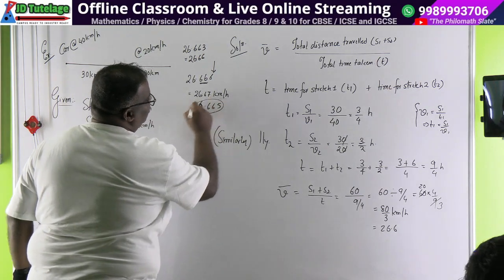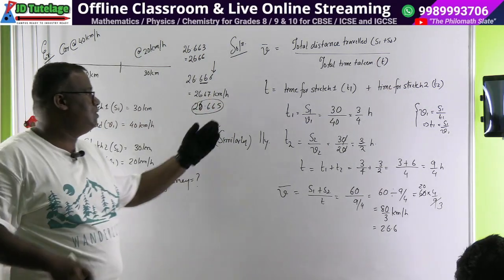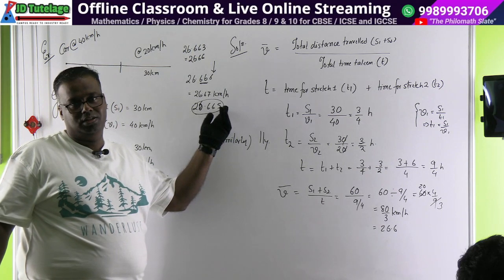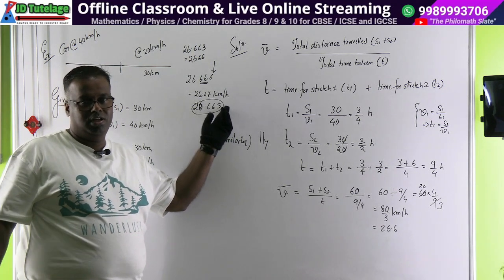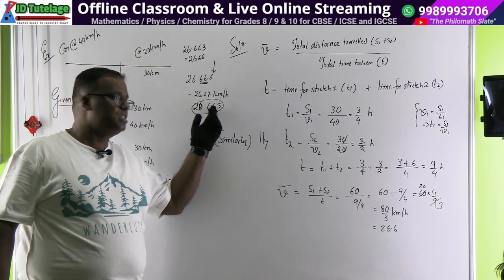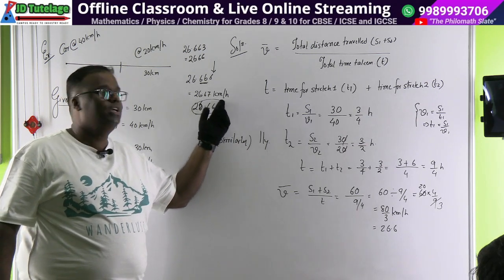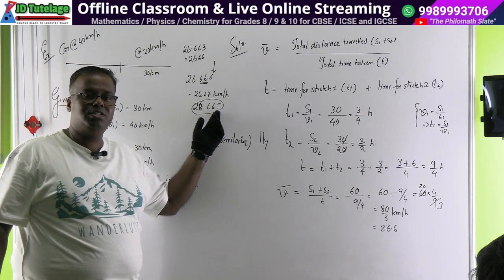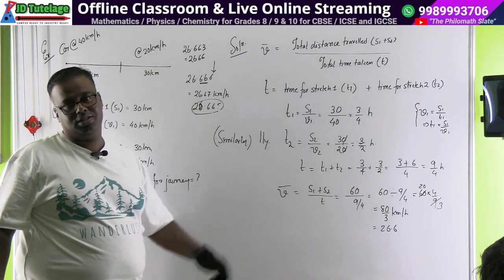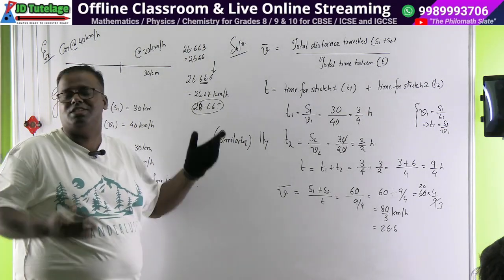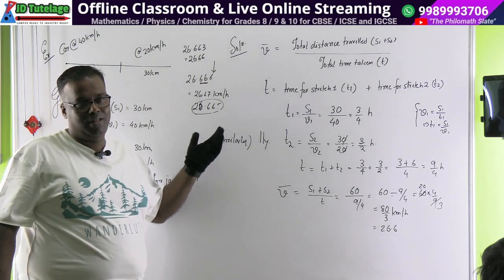If it is 26.665, now what will you do? At your level, or a Cambridge student, will still increment it. But the actual rule is you need to look at the second place. If the second place is odd, then we increment it. If the second place is even, retain it the way it is. This is high level for you, but if you want to learn, there is no age.